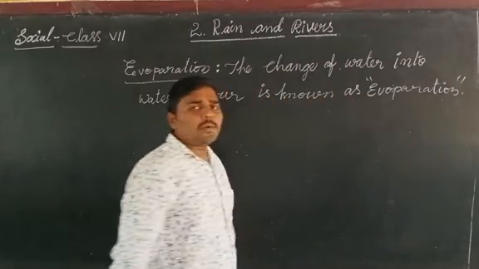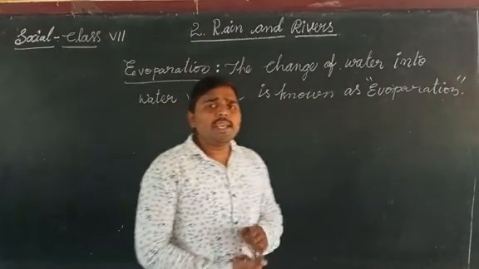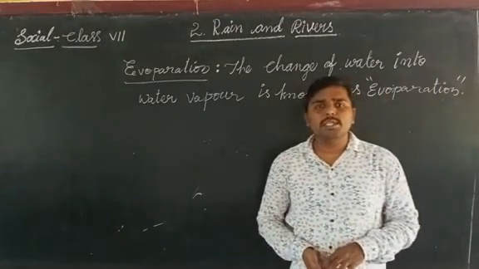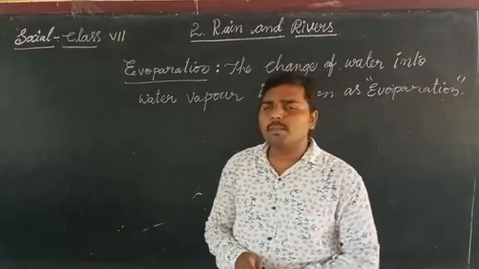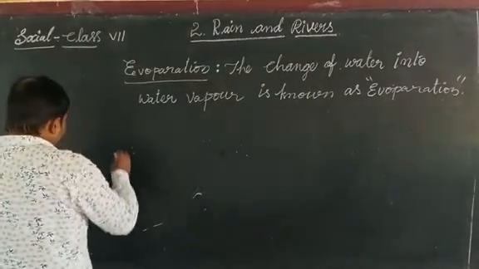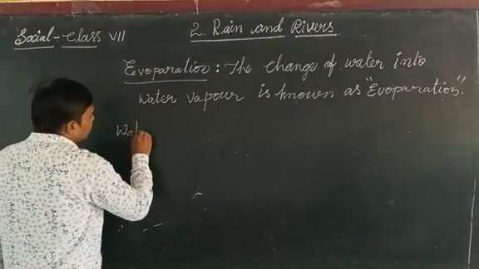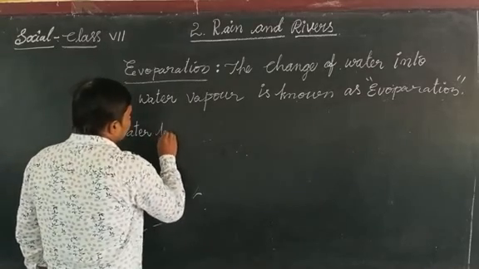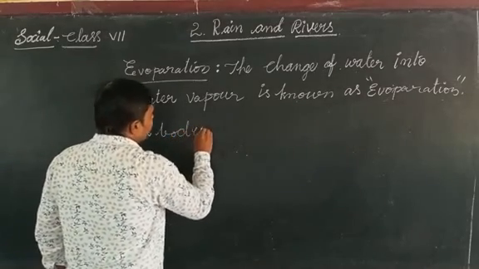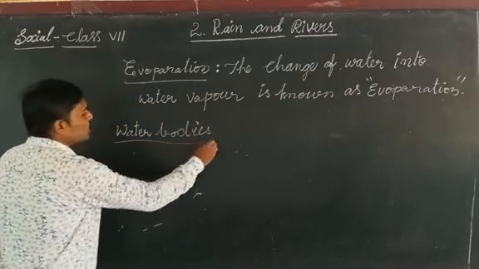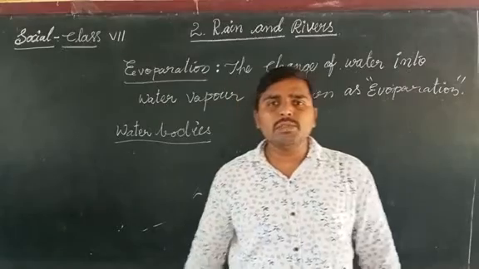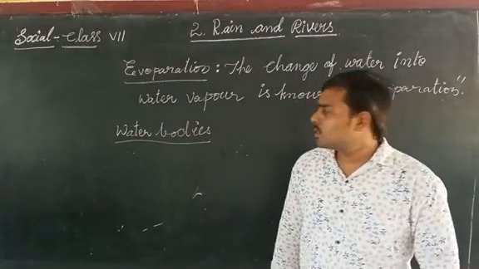We can observe different types of water bodies around us. What are the different types of water bodies which we can observe around us?